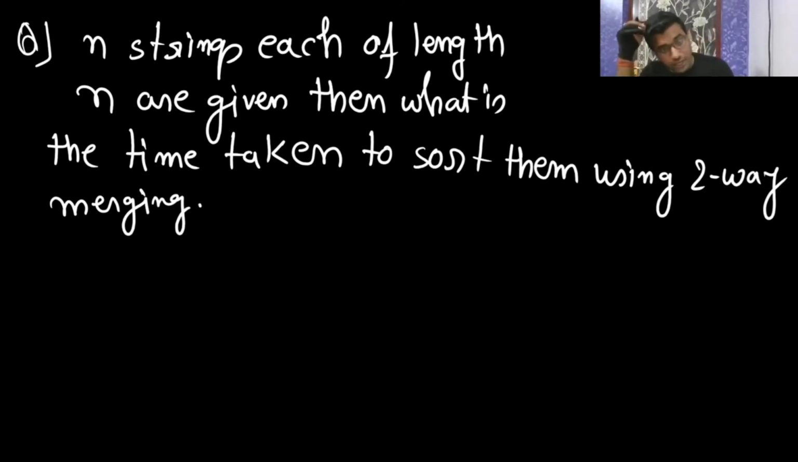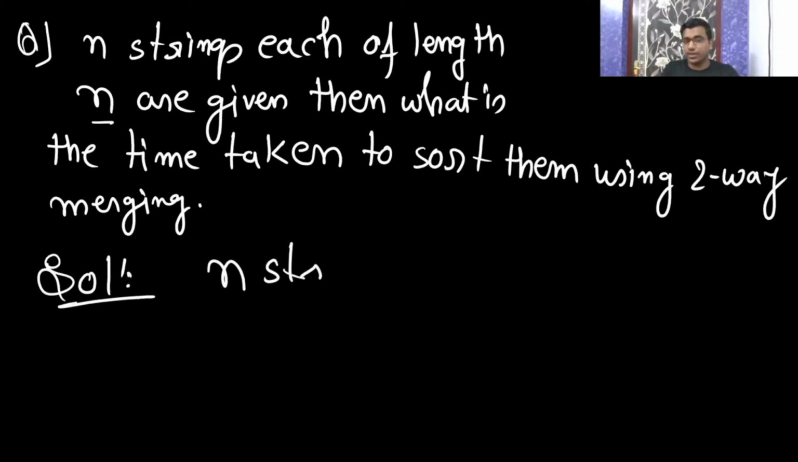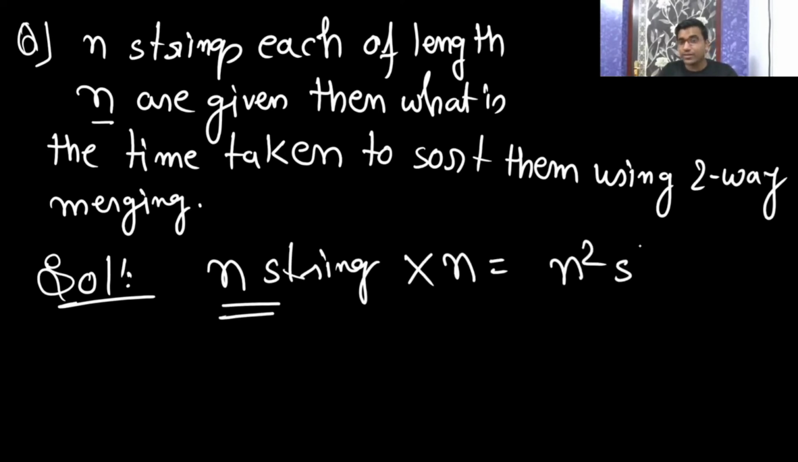Think first. I have given you n strings, each of length n. What is the time taken to sort them using two-way merging? So how many strings are you having? n strings, and each is of length n. So in total, how many strings do you have? n square strings.